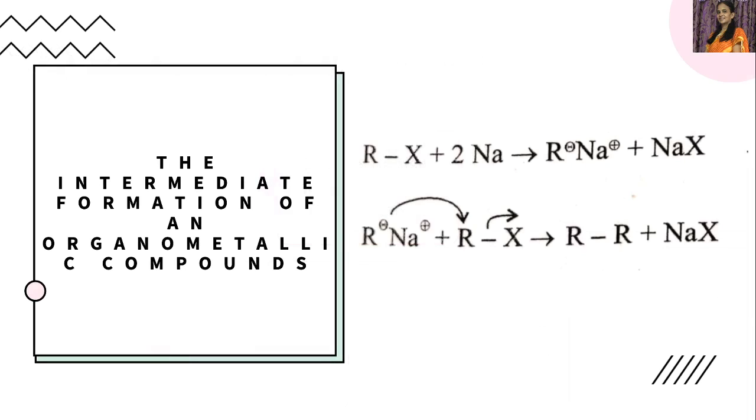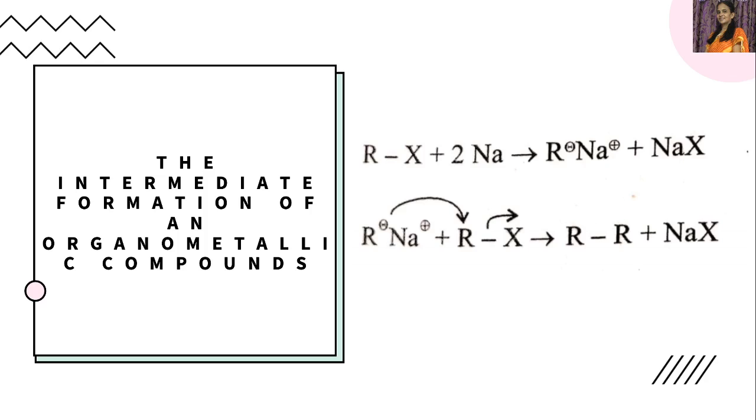First one, intermediate formation of an organometallic compound. Here alkyl halide reacts with sodium metal to form an organometallic compound, RNa, this is the organic part and this is the metal.